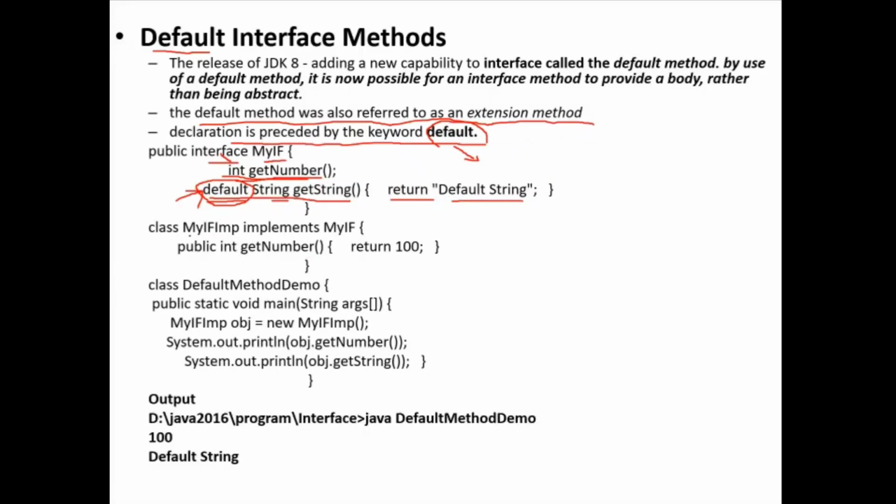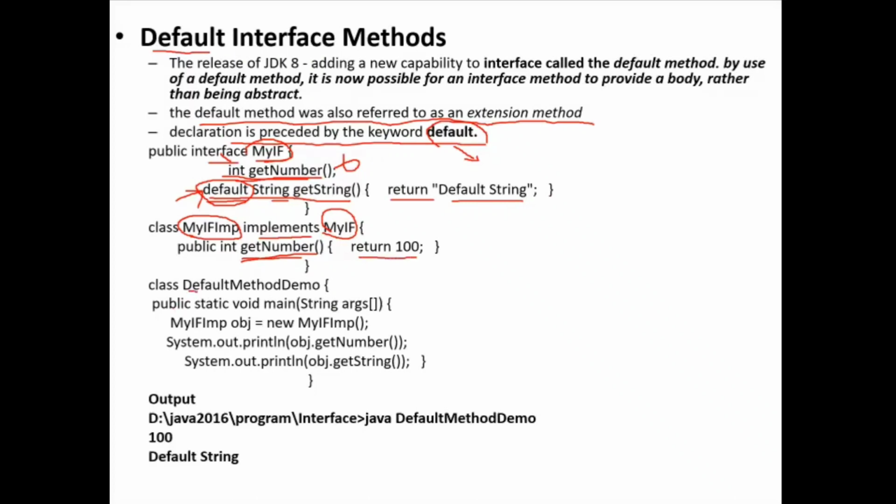And now I have created one class that implements that interface, my interface. And now I have overridden this method. If I don't override this get number method, what will happen? We cannot create an object for the class, so we have to make the class abstract, because the abstract method is inherited here. So if I do not override, then I have to make this class an abstract class. Here this function will just return the value 100.